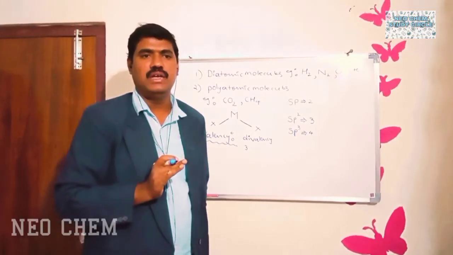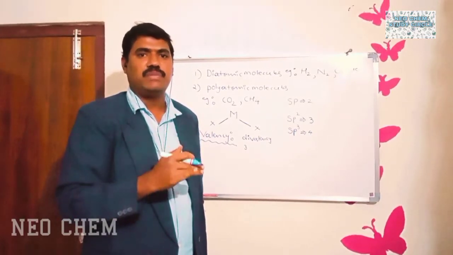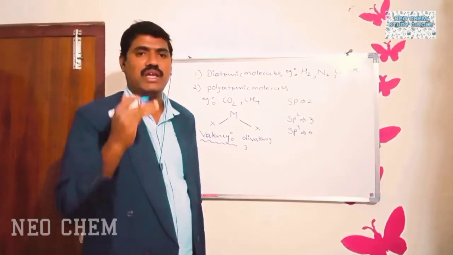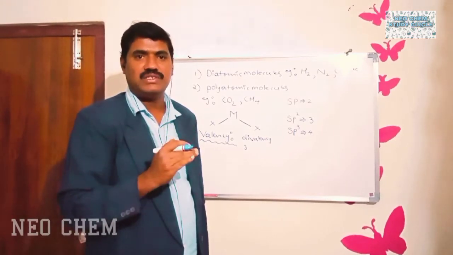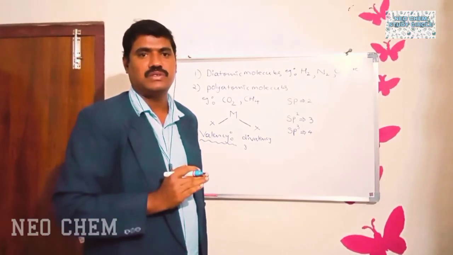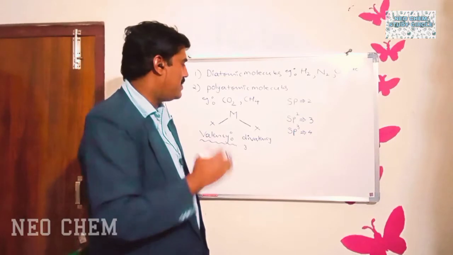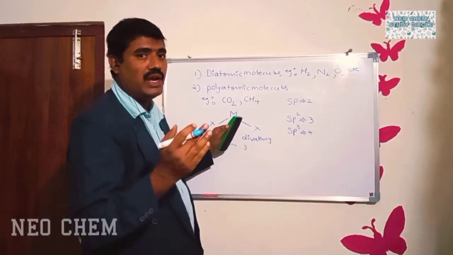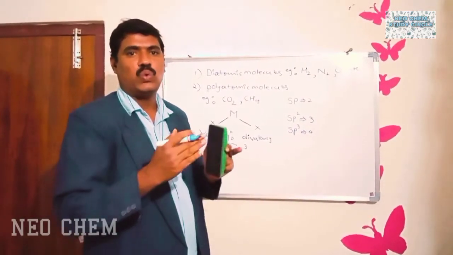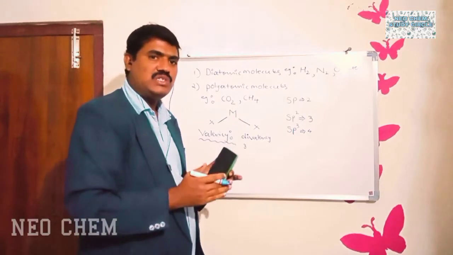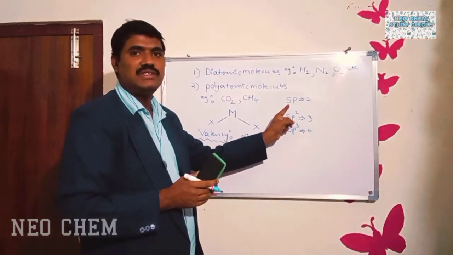When counting the total number of sigma bonds present around the central atom, if you get only 2 sigma bonds, then you have to choose the hybridization containing 2 orbitals. So the hybridization containing two orbitals is what? It is sp.